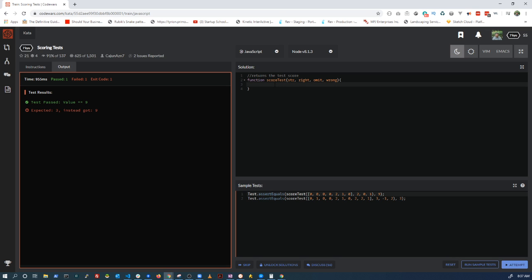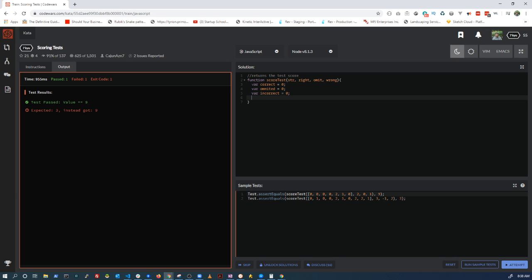Okay, so what we basically need to do is figure out the number of correct answers, omitted answers, and incorrect answers. And then from that, we're going to calculate a points total. So we'll just start simple. We'll do var correct equals 0, and then var omitted equals 0, and var incorrect equals 0.